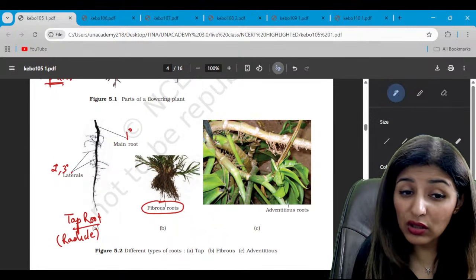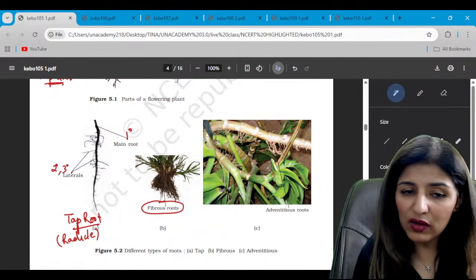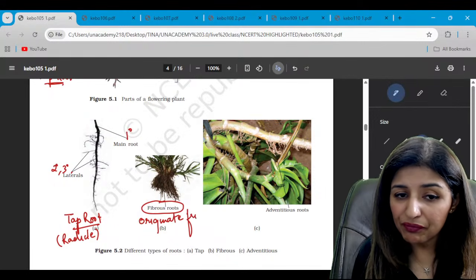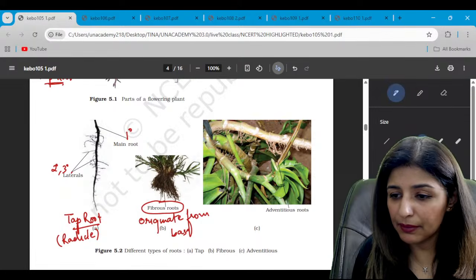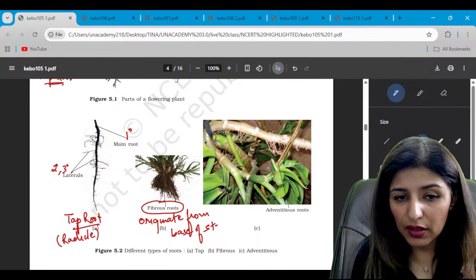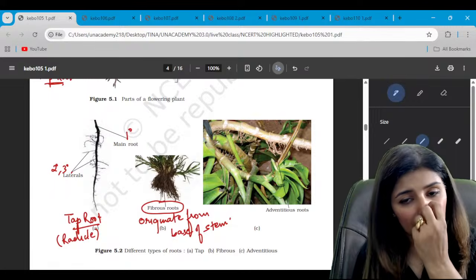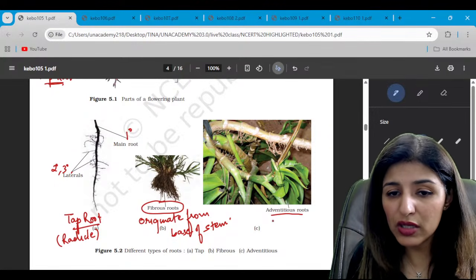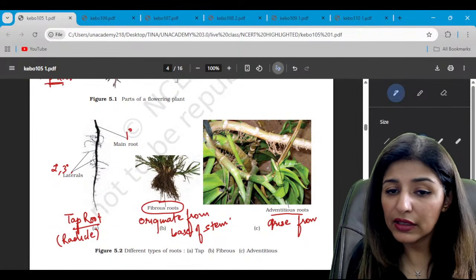So the primary root degenerates, and later these fibrous roots originate from the base of the stem. And the third one is adventitious roots. They arise from parts other than radicle.